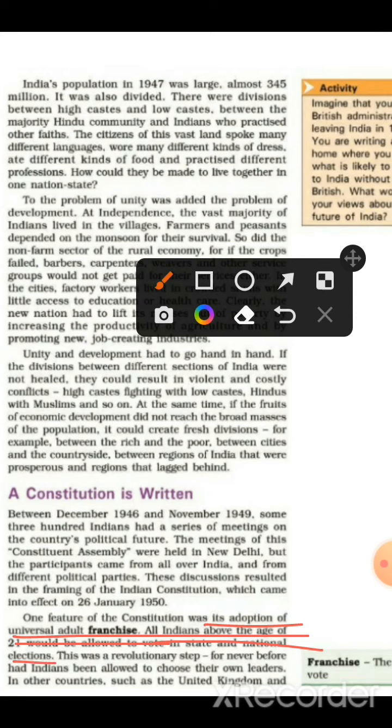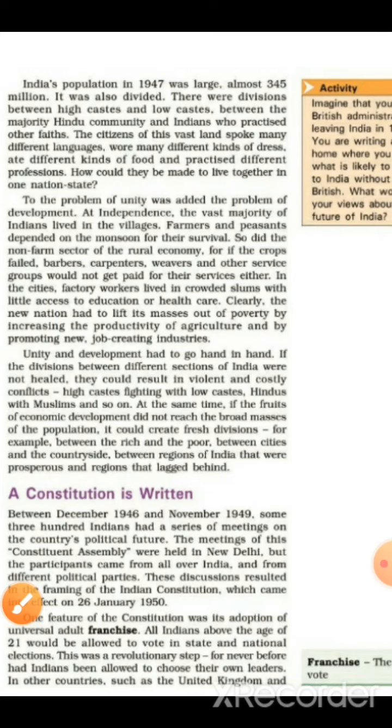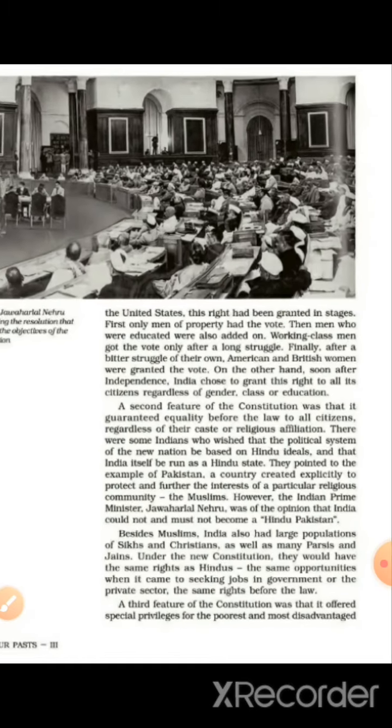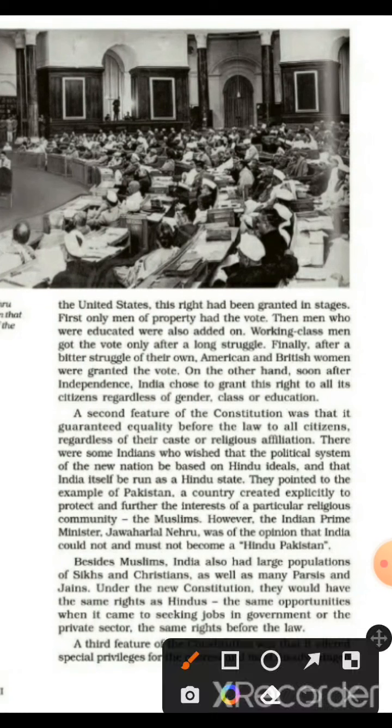It is such a revolutionary step because developed countries such as the United Kingdom and United States had this right granted in stages. But India, soon after independence, chose to grant this right to all its citizens regardless of gender, class, or education.